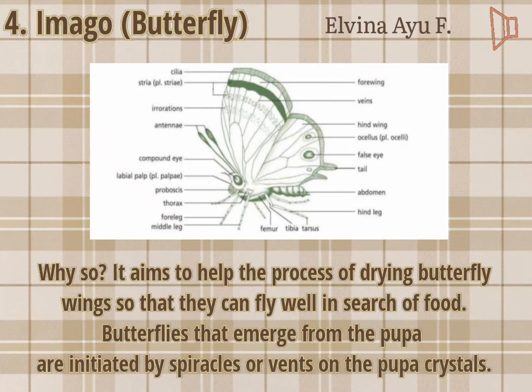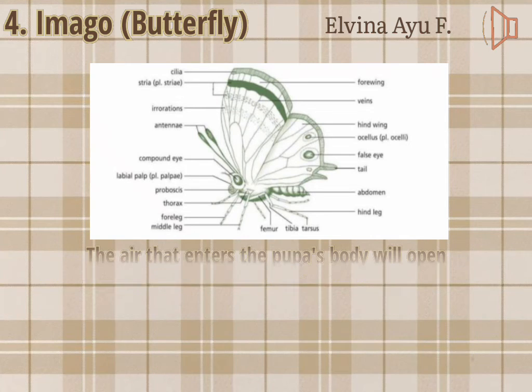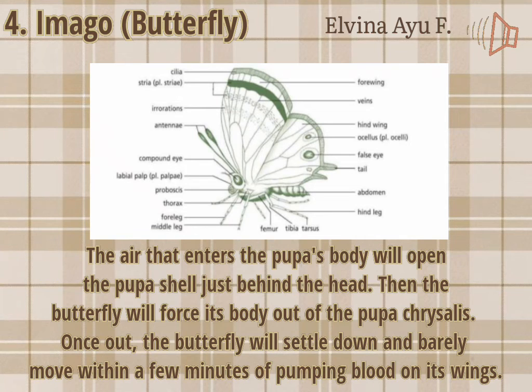It helps the process of drying the butterfly's wings so that they can fly. The air under the pupa body helps split the pupa cell just behind the head, so that the butterfly can push its body out of the pupa.